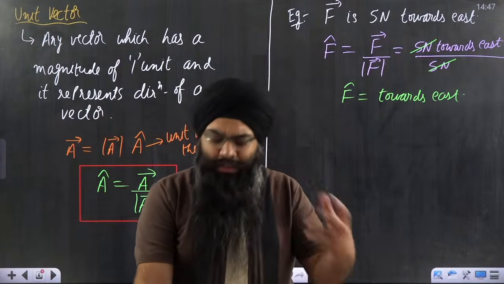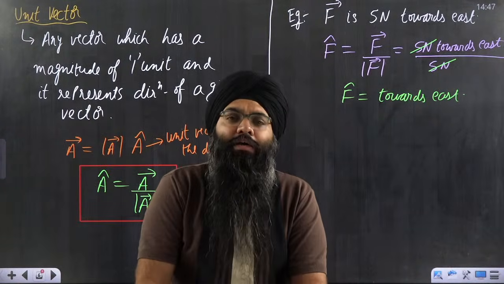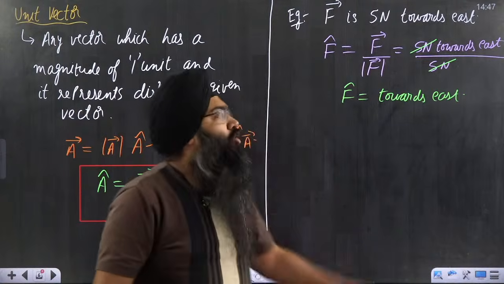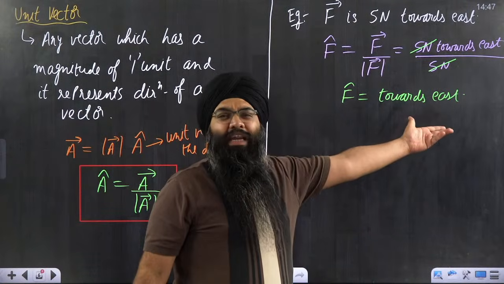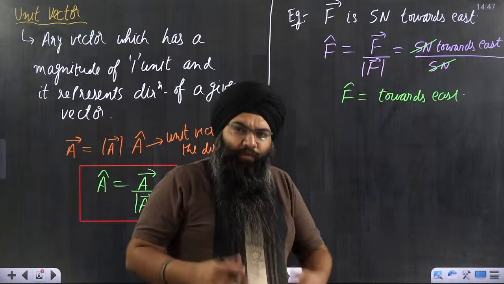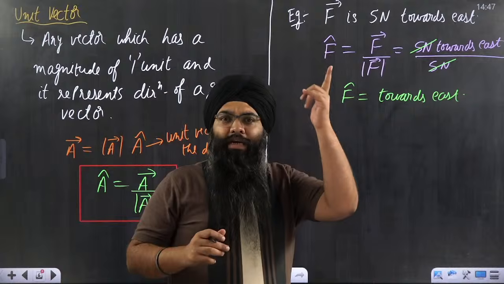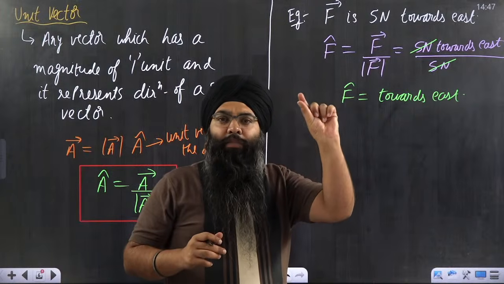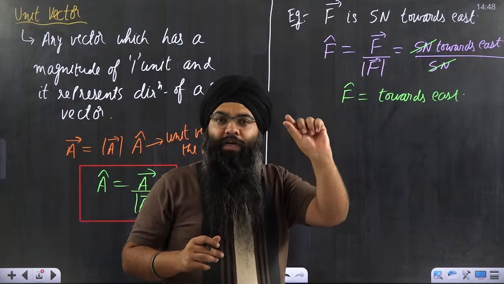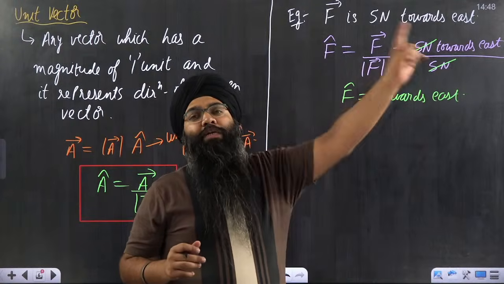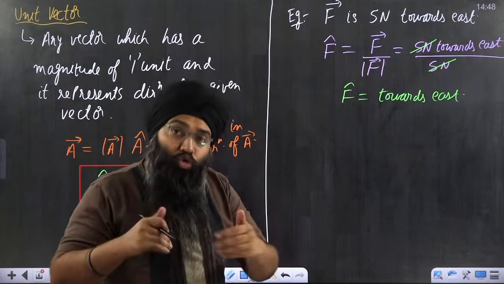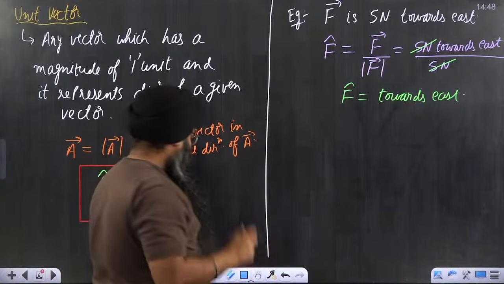Now, the direction of the unit vector is basically towards east, which I'm writing in English terms. But I want to be more specific. I want to write very small terms so that in my mind it is clear that if I write this particular unit vector, then it represents this direction. So what is the way to write it? Please understand.